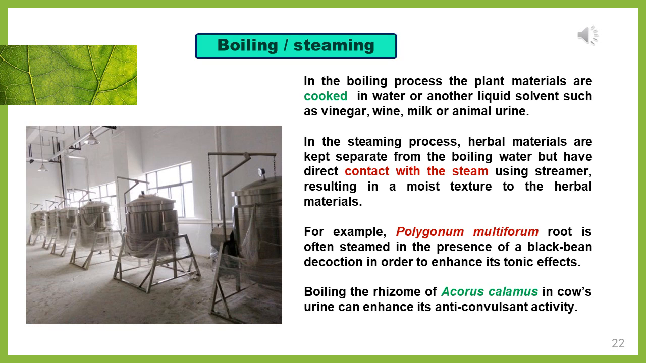While doing this process, the capacity or efficiency of the active ingredients can be increased. For that purpose you are using it. In another example, Polygonum multiflorum, while you are steaming that root in the presence of black bean decoction, its tonic effect will be increased. So by boiling with some other material, the original activity will be increased. For that purpose only, boiling or steaming will be done.